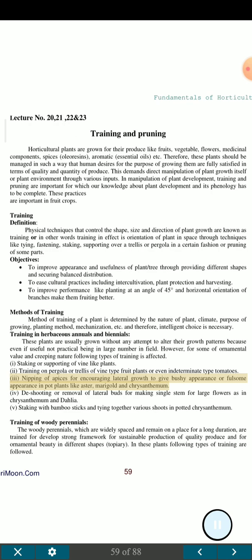III. Nipping of apices for encouraging lateral growth to give bushy appearance, a fulsome appearance in pot plants like aster, marigold and chrysanthemum. IV. Disbudding or removal of lateral buds for making single stem for large flowers in chrysanthemum and dahlia. V. Staking with bamboo sticks and tying together various shoots in potted chrysanthemum.